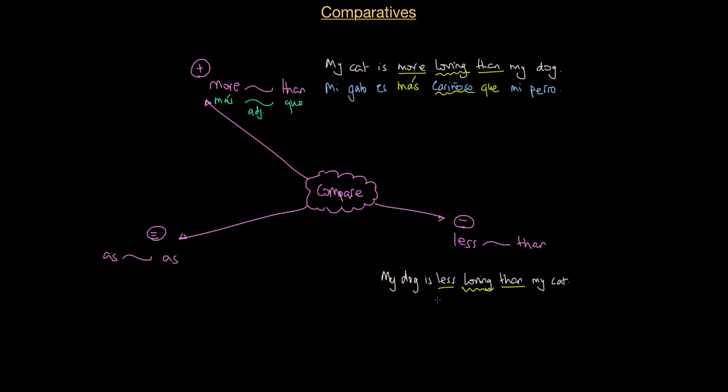So less in Spanish is menos, than in Spanish is que, like we saw before, and I need the adjective, which, as we've seen, is cariñoso. So my dog, mi perro es menos cariñoso que mi gato.